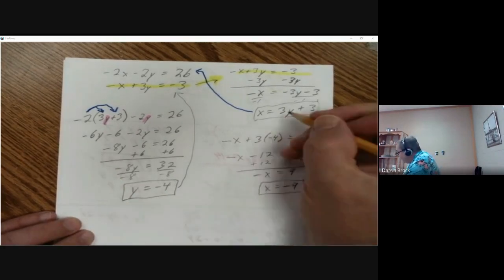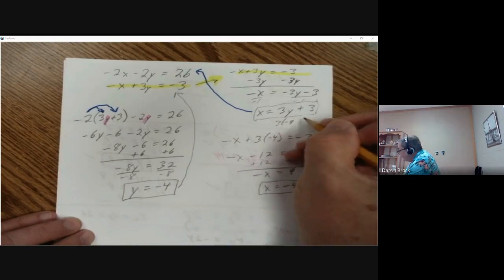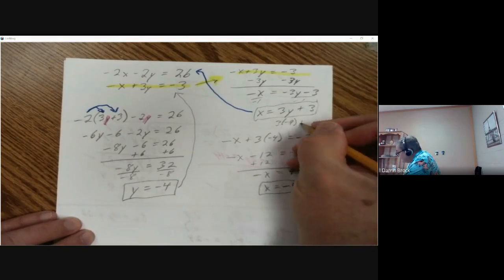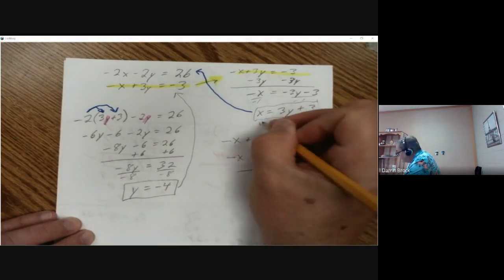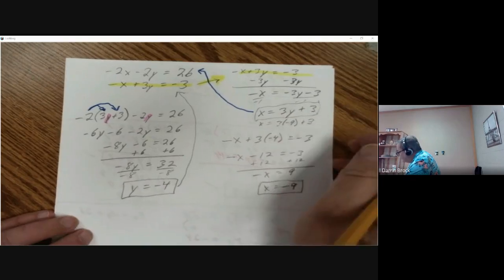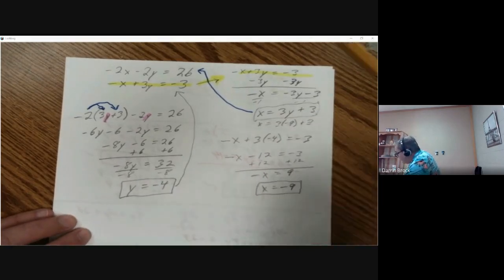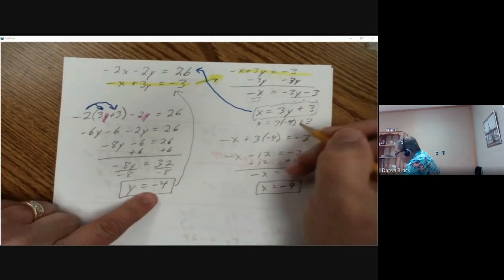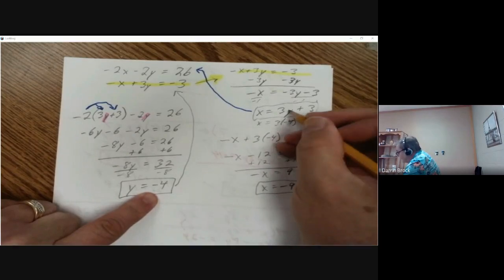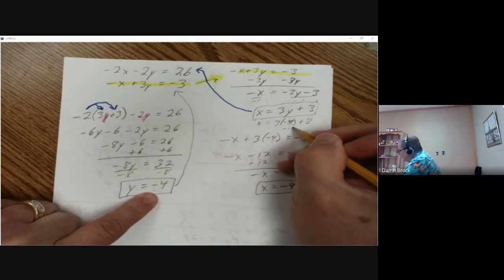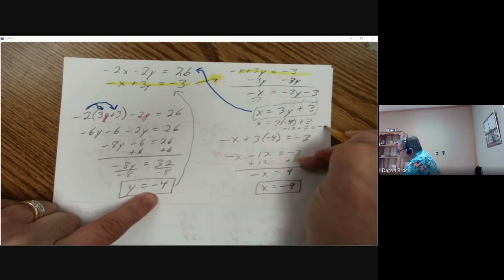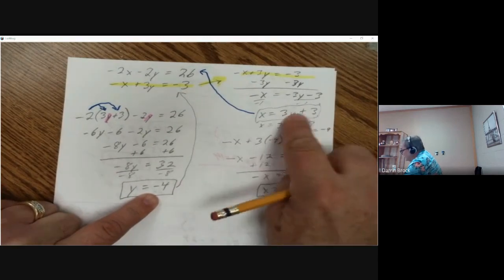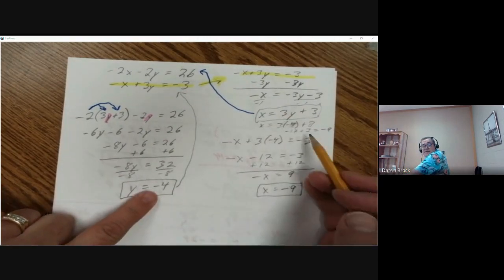We could also check it there. 3 times negative 9... Oh, well, that's just what x equals. It doesn't tell the number. So let's see, plus 3. I can do that because of what x equals. 3 times negative 9. Oh, I'm sorry. We have to put the y in there. That's not what y equals. That's what x equals. 3 times negative 4. I'm sorry. 3 times negative 4 plus 3. 3 times negative 4 is negative 12 plus 3. Again, x equals negative 9. So we can also figure out what x equals right there by substituting the y in for that negative 4.